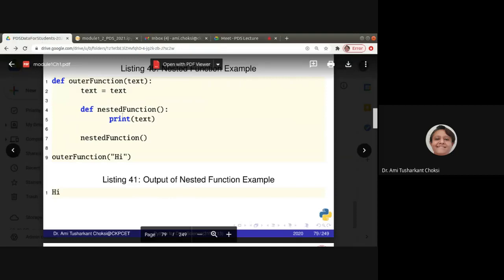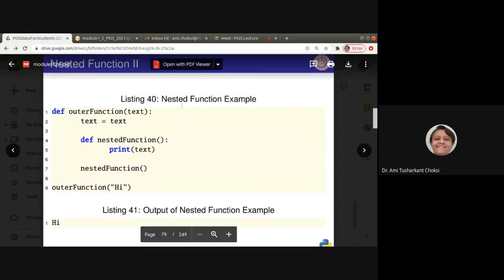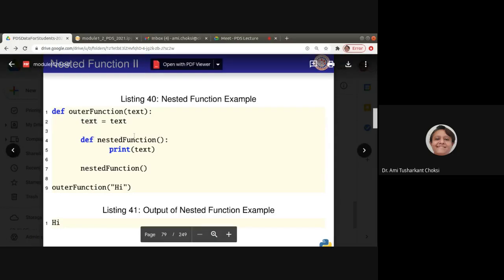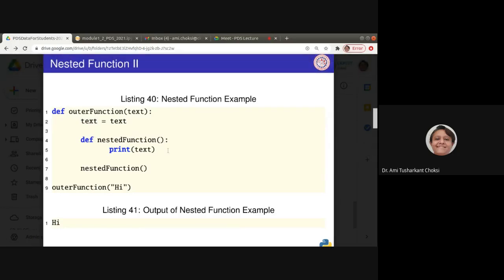So, let's see a simple example of a nested function. What are we having? Define outer function with parameter text. text is equal to text. Whatever we have passed, that only we are taking here. Or if you want, you can have any other variable. Then def nested function: print text. Then after that, nested function. What is this nested function? That will call this particular function, right?